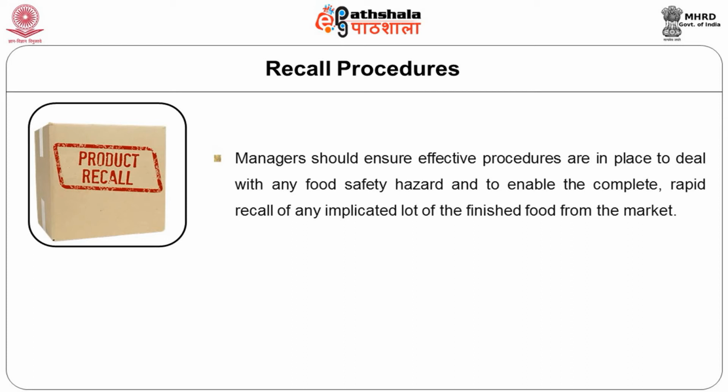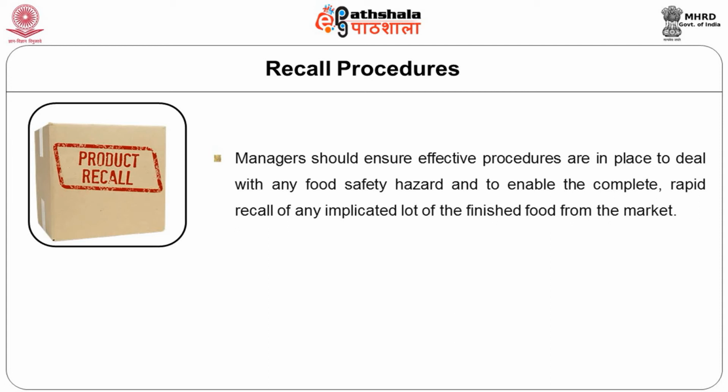So now you realize how important it is to have a proper documented system so that you know what went wrong with which lot or which batch, and why that has escaped the attention of the food manufacturer or